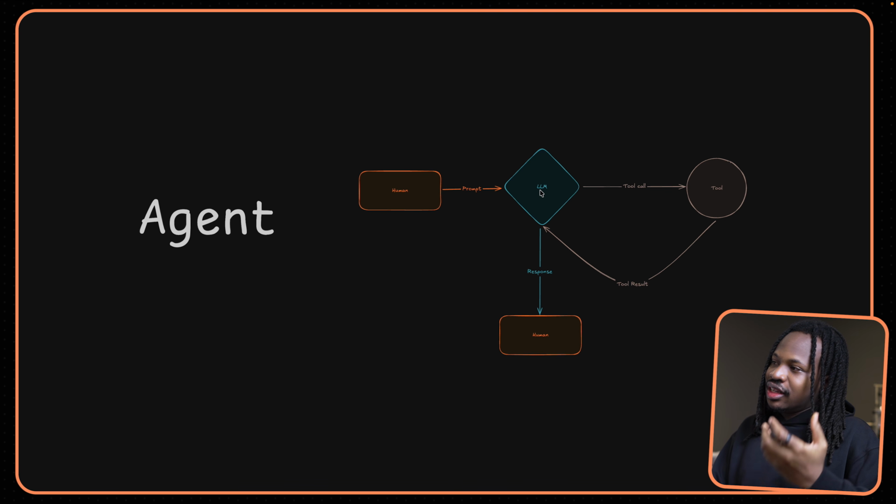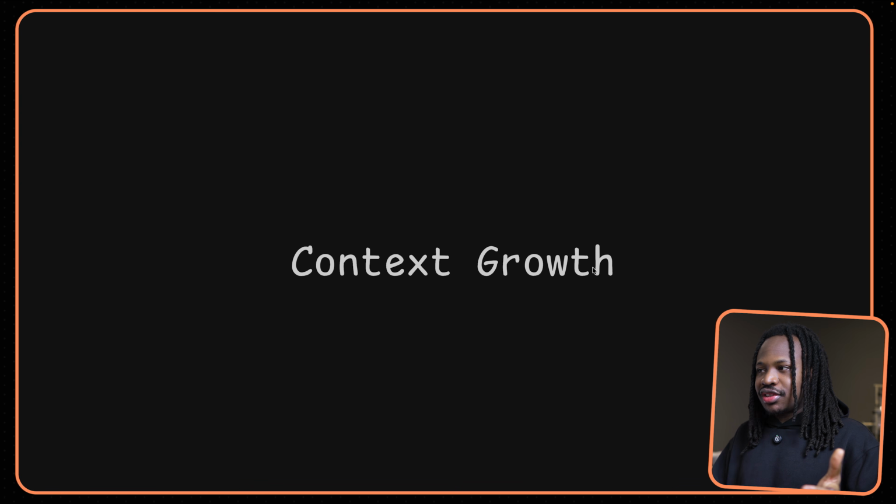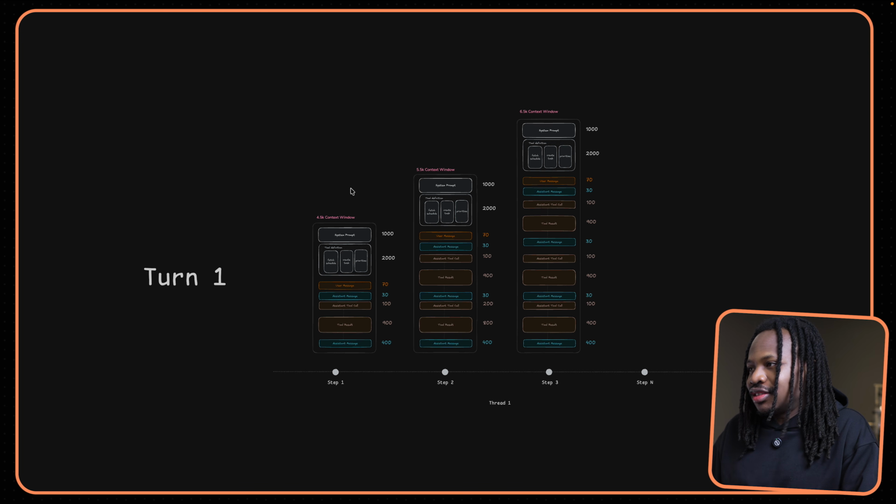If you think about how an agent works, it's basically an LLM constantly making two calls in a loop until it has all of the data it needs to then respond to a human. Now, that means that between the time you sent a user message and when you received the last assistant message, there's a chance that you've called your LLM multiple times, which means that you spent tokens for each of the steps that you needed to call that LLM. This reveals interesting problems on how your context grows. Let's take a look at a detailed example.